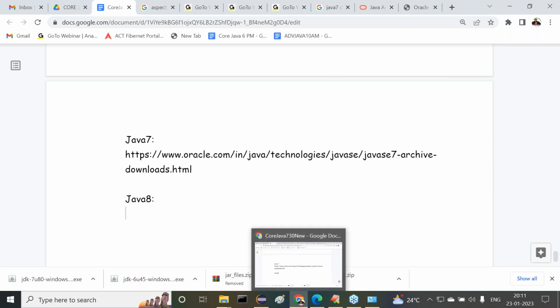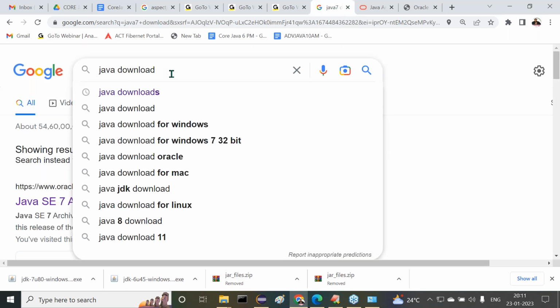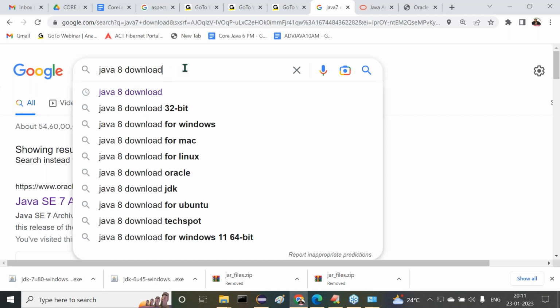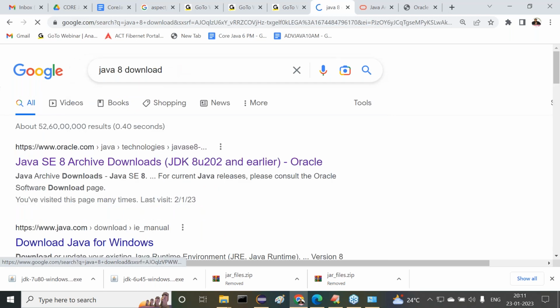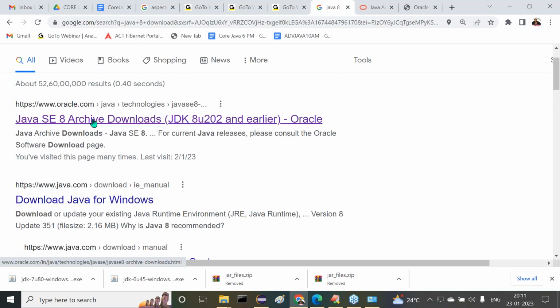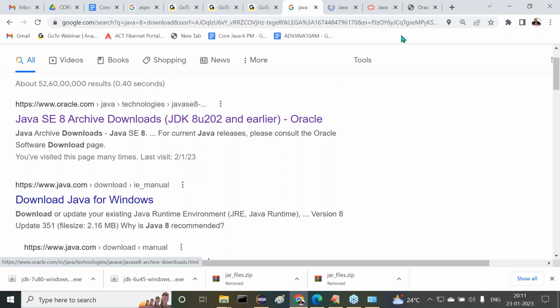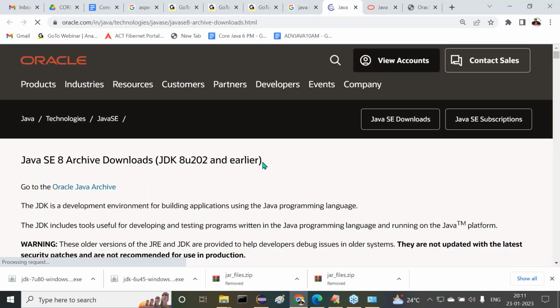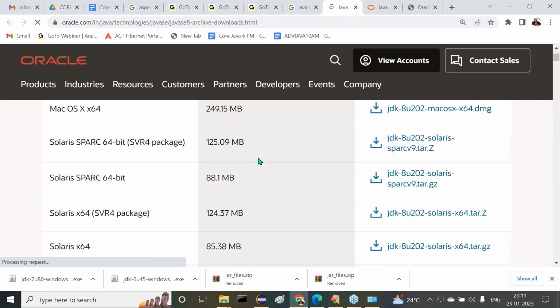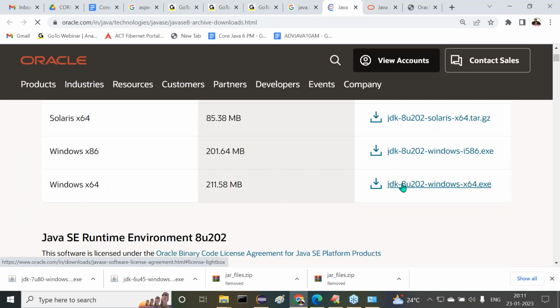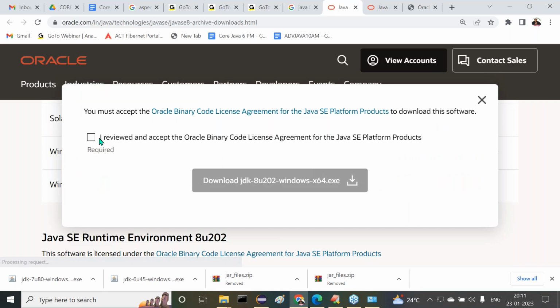Right. Now let me download Java 8 also. Java 8 is also archived or not? From archive downloads here, right click on it to open a new tab. Let us open this. Now here we are able to get it. Same process. Now here we have to identify the Windows operating system. What is your operating system? First identify this. Select it, click on download. Now it's going to be downloaded.